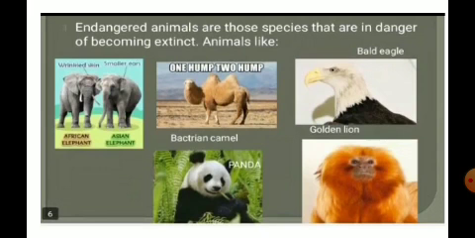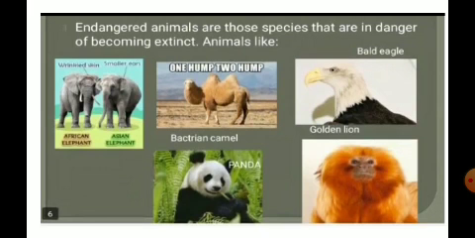If they are not taken care of, we are going to lose these animals also, and these animals will be in the list of extinct animals. So it is our duty to take care of these animals, so that the hunting should be banned and the forest should be conserved and protected, so that these animals can live in the forest areas, children.